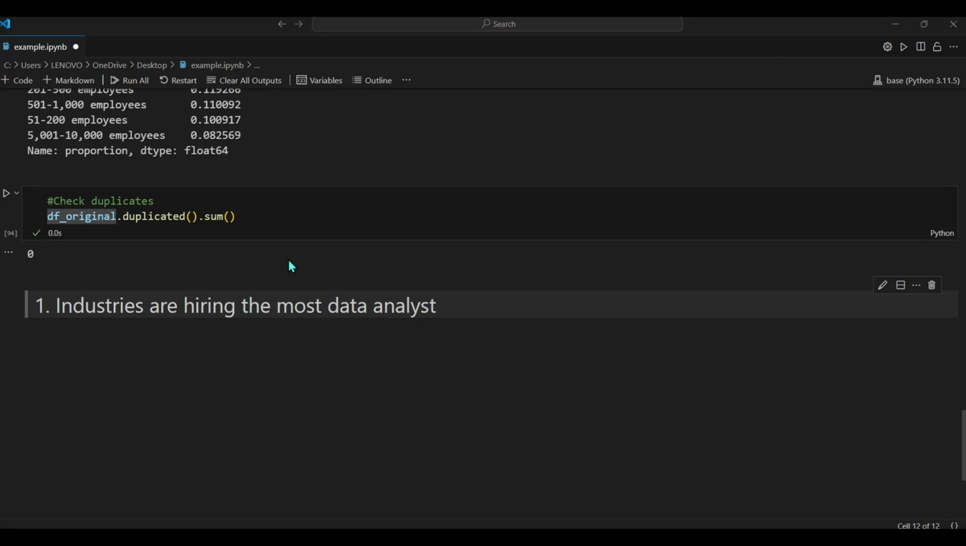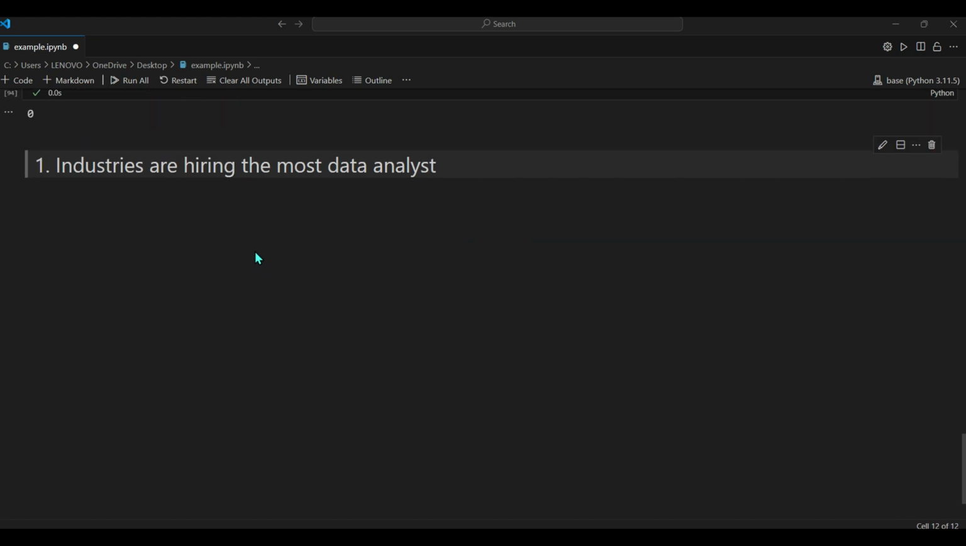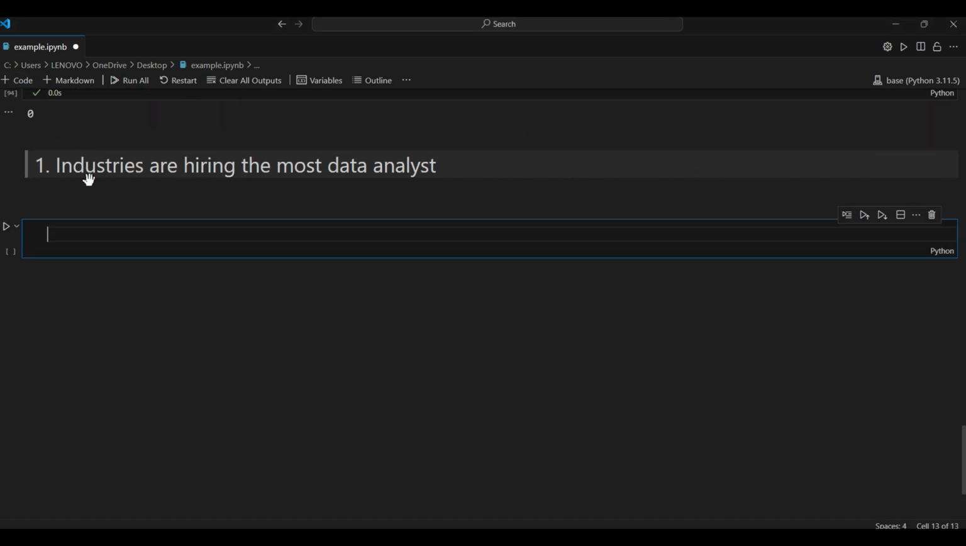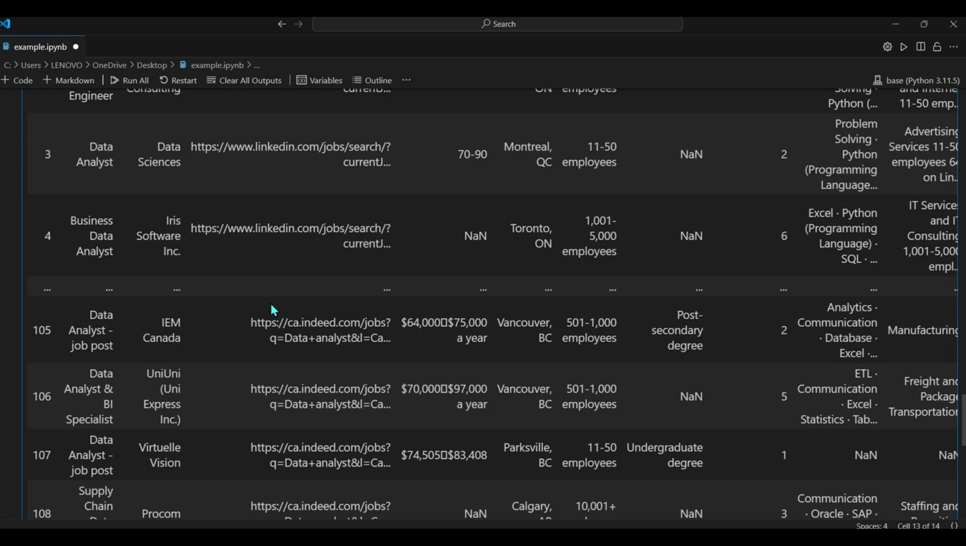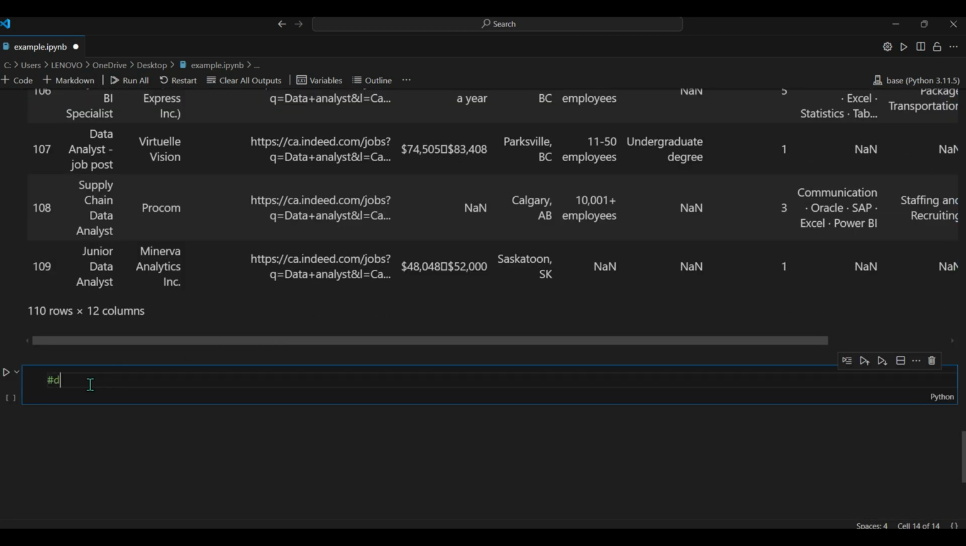Okay, let's start to analyze our first insight. Which industries are hiring the most data analysts? First, I want to take a quick look at our data frame. I'm probably not going to need the job title, company name, or URL link, so let's go ahead and drop these.